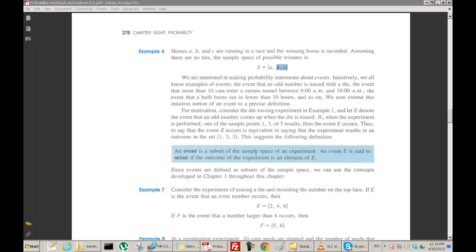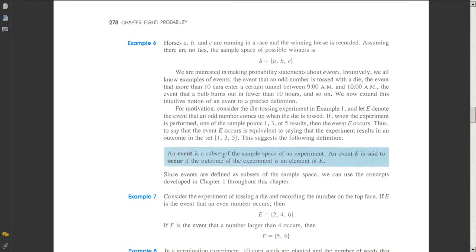Now, as I said, you're supposed to know about sets, and so you're supposed to know about what we mean by a subset. Let's see, can I draw something here? Just make a picture of it.